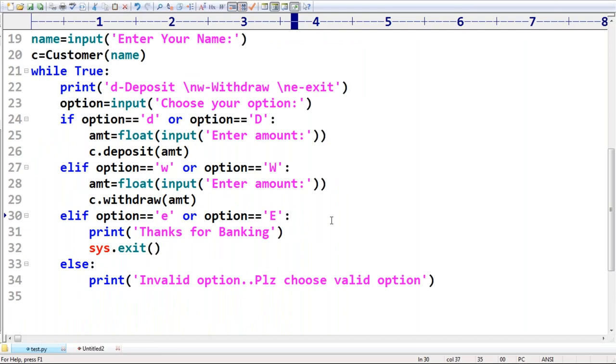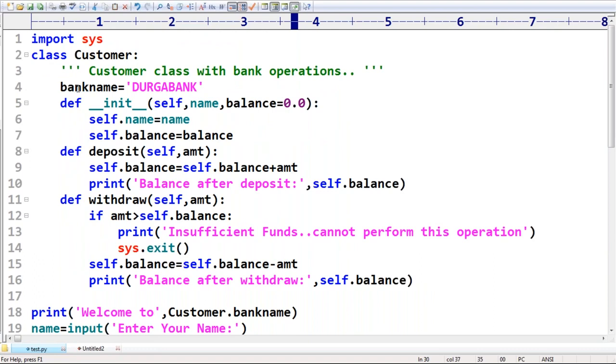Now, why am I taking bank name at class level? Can you please tell why bank name at class level? The reason is that for all customers, the bank name is always the same. Remember that. Next, name and balance I'm taking within the constructor, because these things vary from customer to customer. That's all.